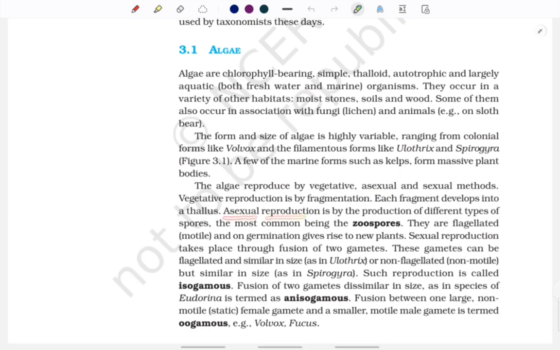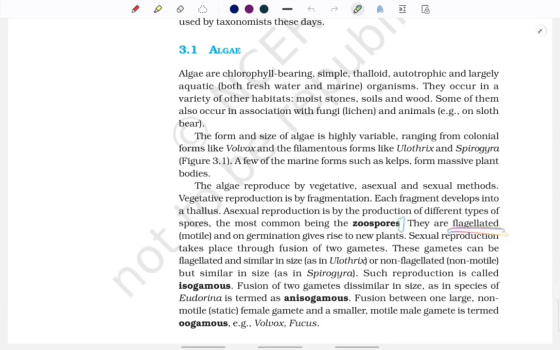Asexual reproduction is by production of different types of spores. Usually in asexual reproduction spores are produced, so here as well different types of spores are produced. Now amongst these spores, the most common is zoospores. Okay, what are zoospores? Zoospores are the spores that are flagellated. Sometimes these spores are flagellated.